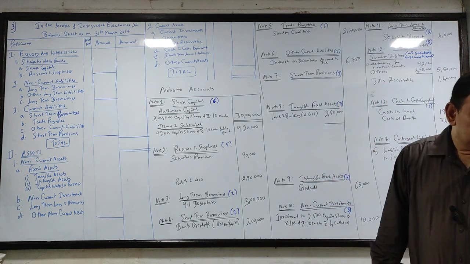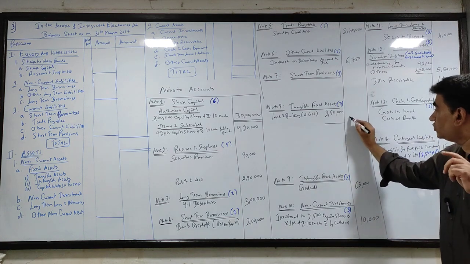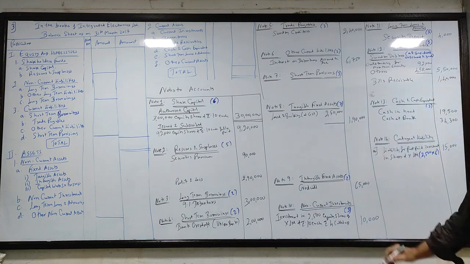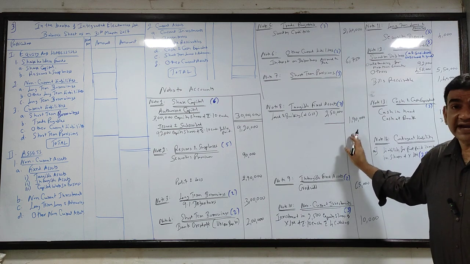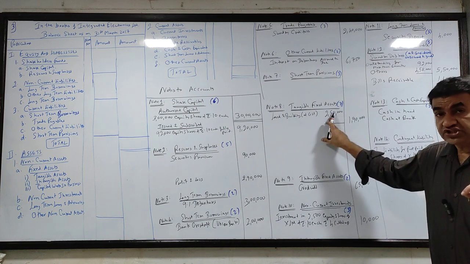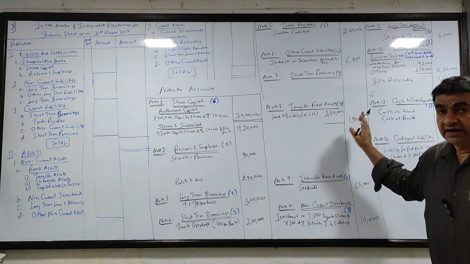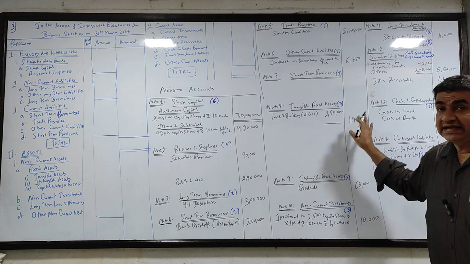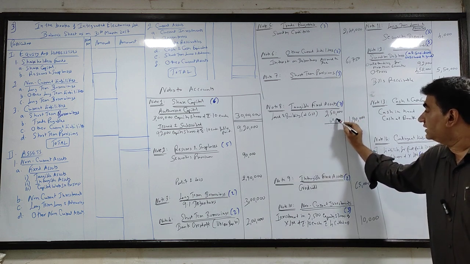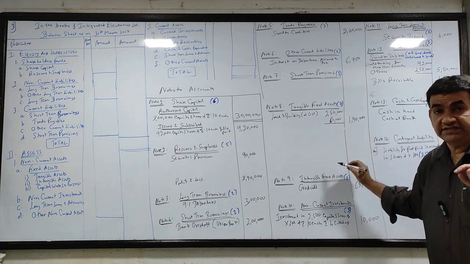Now listen. Outside figure is 190. So here you will write outside 190. Now see, cost is 250. I bought it for 250, today its value is 190, this is tangible. That means the difference of 60 is nothing but your accumulated depreciation.